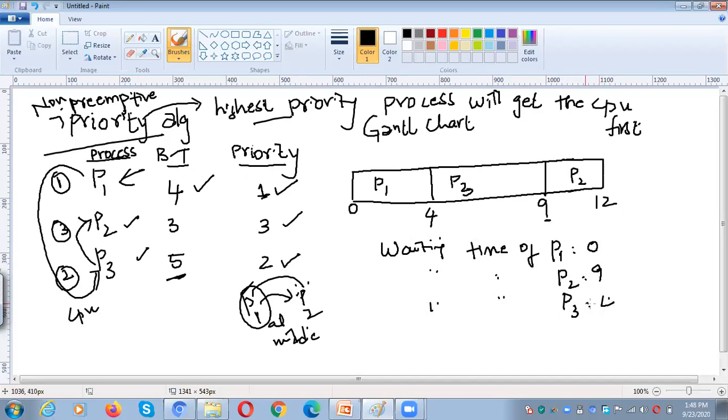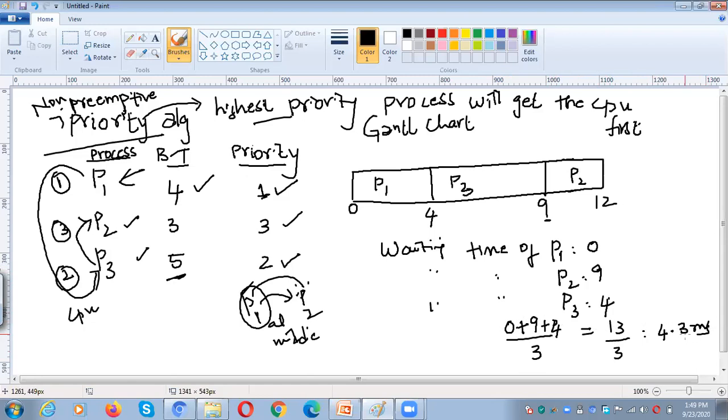So how many processes are there? 3 processes. So 0 plus 9 plus 4, that is 13, divided by 3, so totally 4.3 milliseconds. Okay.